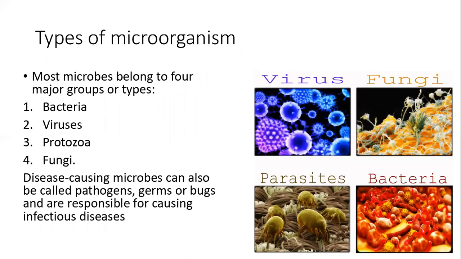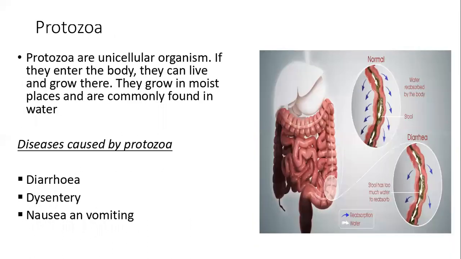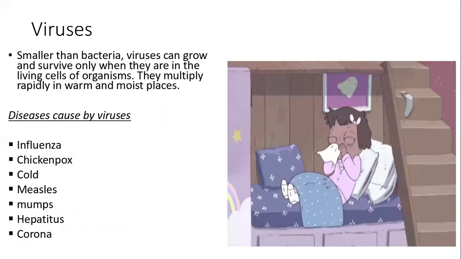Types of microorganisms. Most microbes belong to four major groups or types: bacteria, virus, protozoa, fungi. Disease-causing microbes can also be called pathogens, germs, or bugs, and are responsible for causing infectious disease. Protozoa are unicellular organisms. If they enter the body, they can live and grow there. They grow in moist places and are commonly found in water. Diseases caused by protozoa: diarrhea, dysentery, nausea, and vomiting.